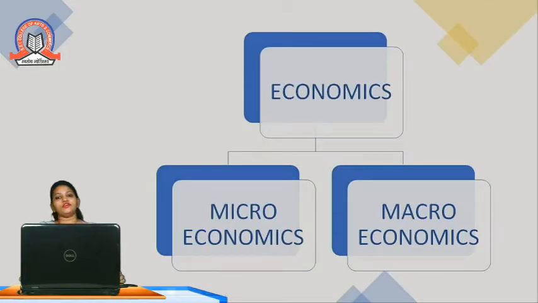See, now everyone knows what economics is. Economics is a social science that deals with the economy. Economics is divided into 2 branches, microeconomics and macroeconomics. Micro means small and macro means large. Microeconomics is the study of individual units. What do we mean by individual units? For example, individual consumption, individual investment, individual output. In short, microeconomics is the study of individual units.